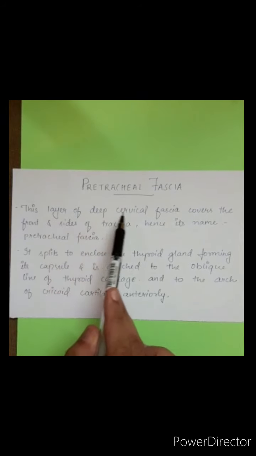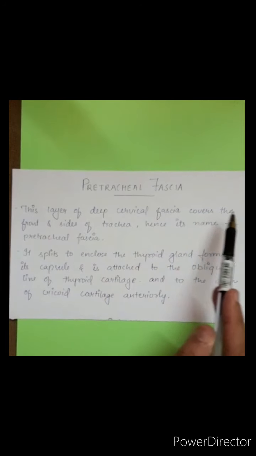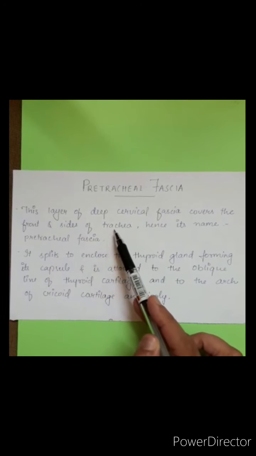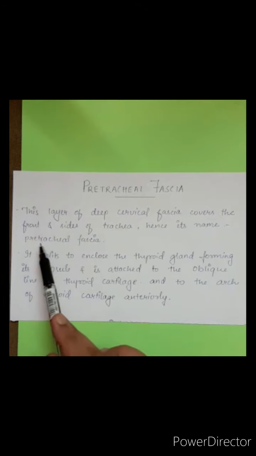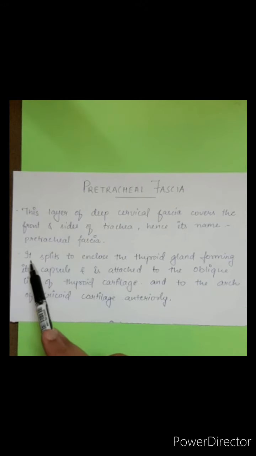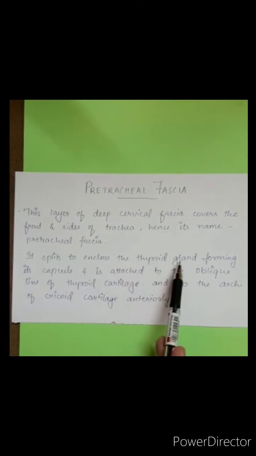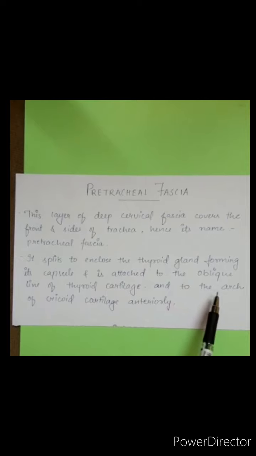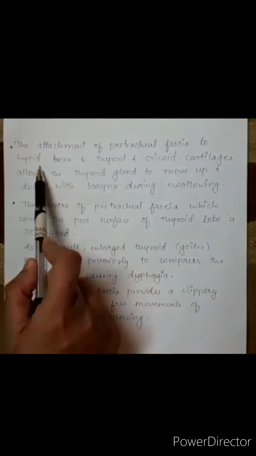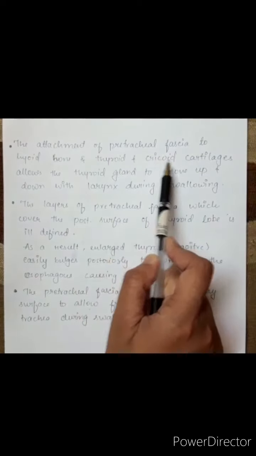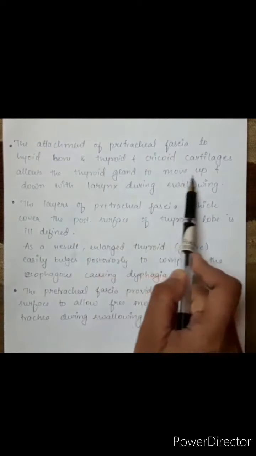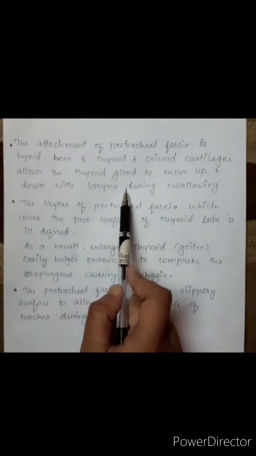This layer of deep cervical fascia covers the front and sides of the trachea, hence its name, pretracheal fascia. It splits to enclose the thyroid gland, forming its capsule, and is attached to the oblique line of thyroid cartilage and to the arch of cricoid cartilage anteriorly. Fascia to the hyoid bone and the thyroid cartilages allows the thyroid gland to move up and down with the larynx